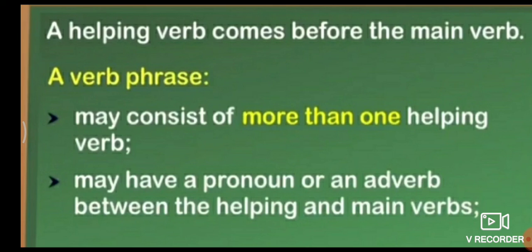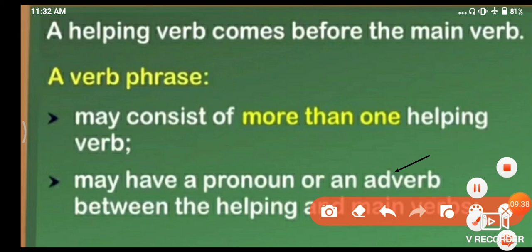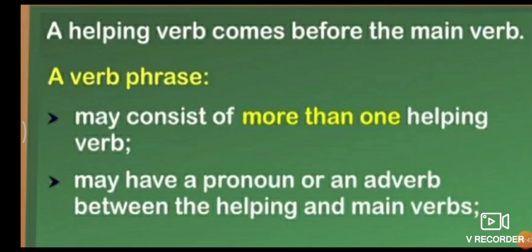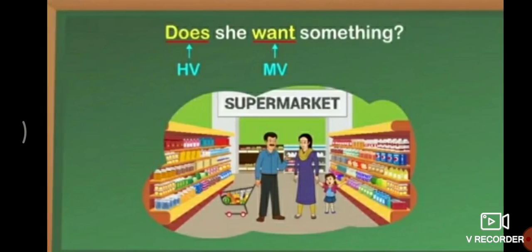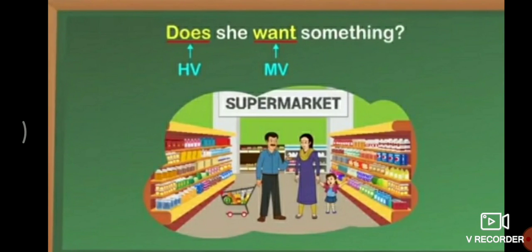It may have a pronoun or an adverb between the helping verb and the main verb. So here it says it might have a pronoun or an adverb also. There is one example, HV means helping verb and MV means main verb.